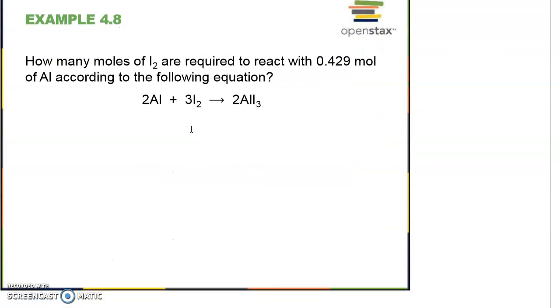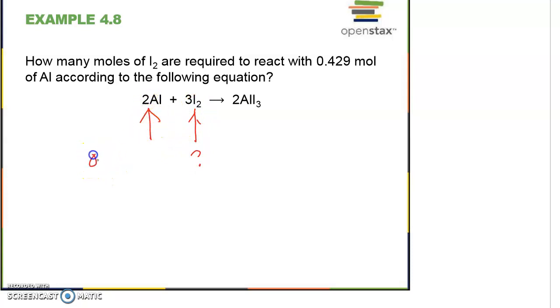Let's look at this one. How many moles of iodine are required to react with 0.429 moles of aluminum according to the following balanced equation? Okay, so let's see what the question gave us. How many moles of iodine? So we are looking for this one. The aluminum is already given.